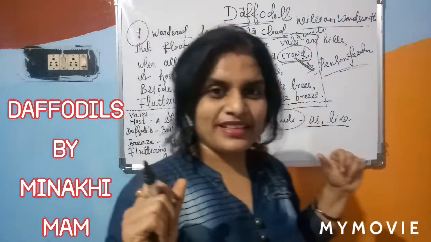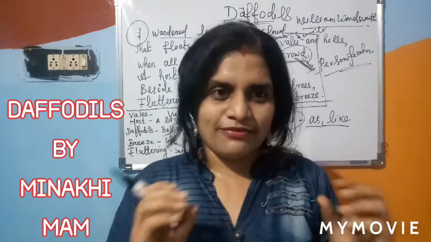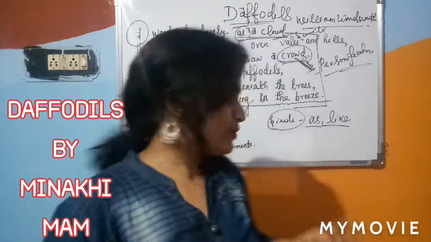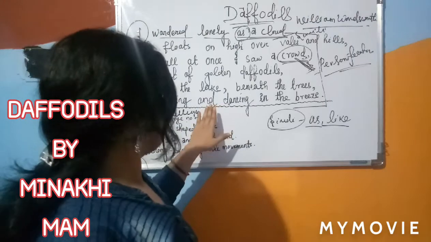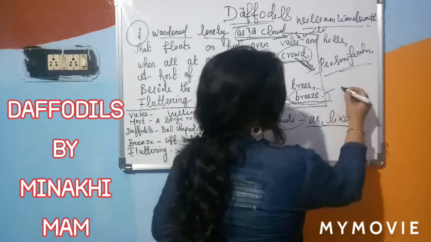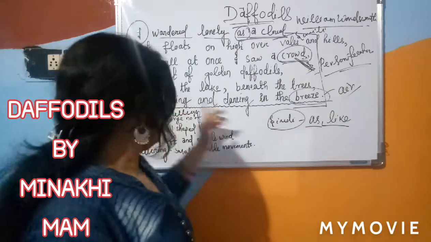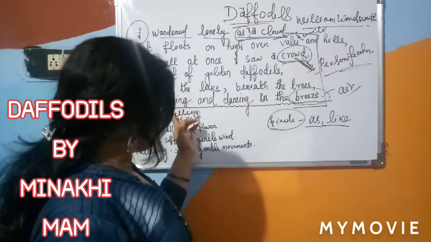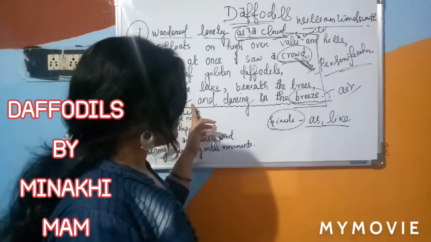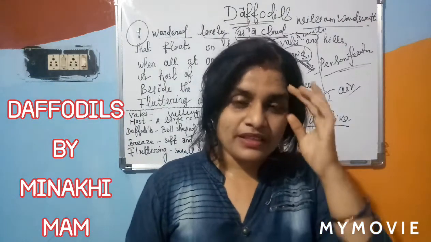Fluttering. What is the meaning of fluttering? You know, the birds are fluttering their feathers. Okay, so it creates a sound. Fluttering and dancing in the breeze. What is the meaning of breeze? Breeze means air. Because of the pressure of the air, these beautiful daffodils are creating sound as well as dancing at that moment.